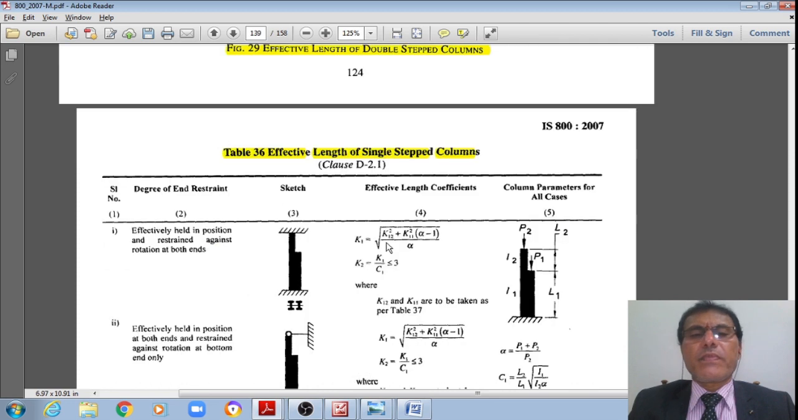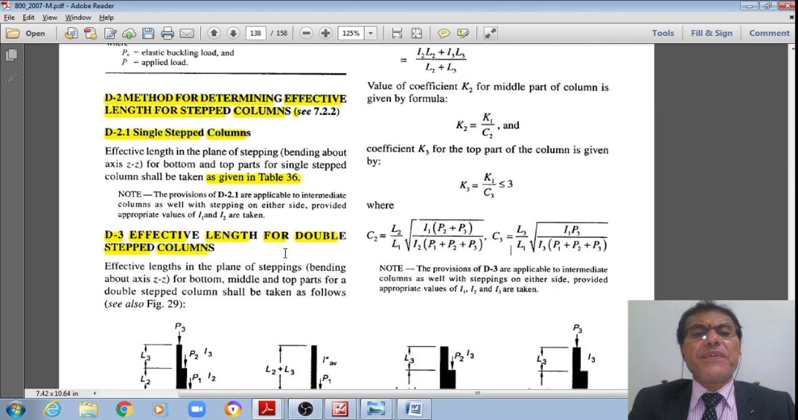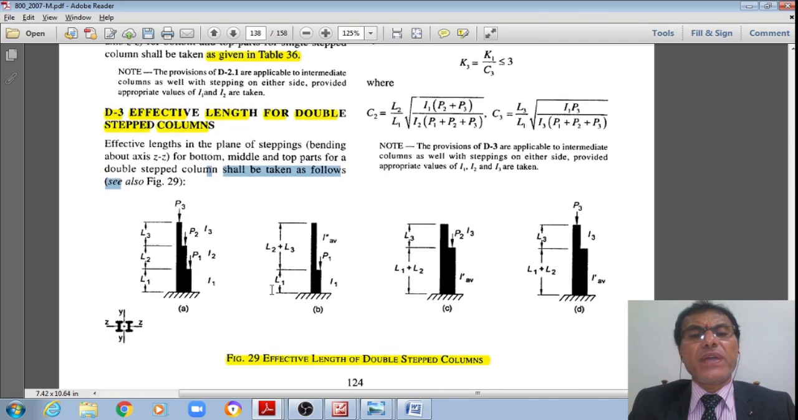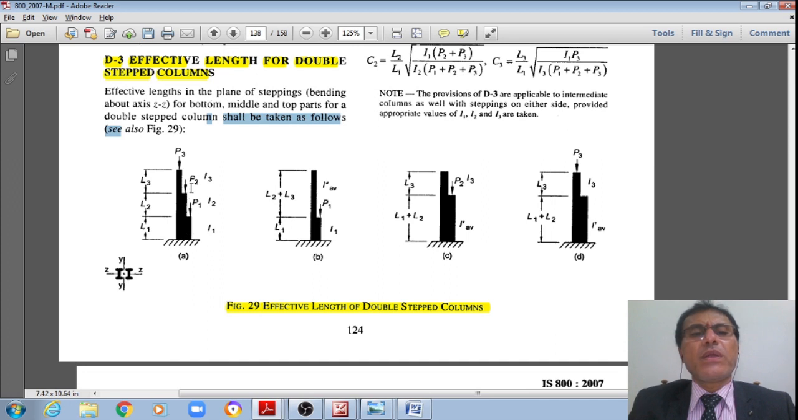Now, similarly you can see the effective length factors for the double stepped columns. You see this figure 29, double step, I would have 1, 2. Now here one small crane can be put here. Here P2 is a main gantry girder, this is small crane jib, whereas this is a main gantry girder. P3 is the load from the main truss. That is how the parameters are. This L1, L2, L3, the moment of inertia of these portions is I1, I2, I3. The loads transferred at these intersections are P1, P2, P3 respectively.